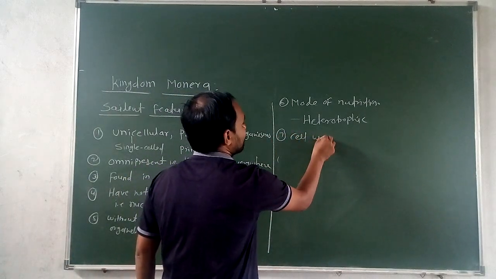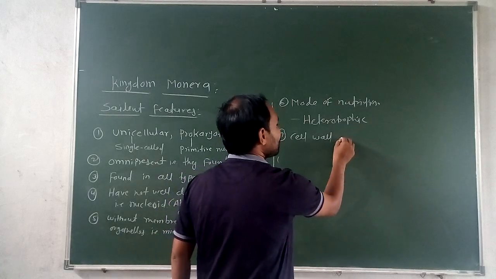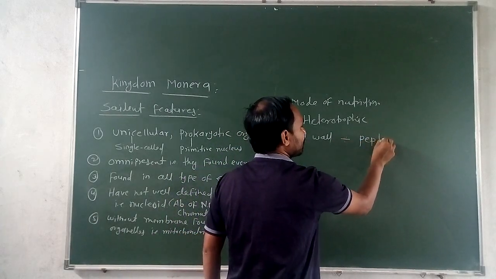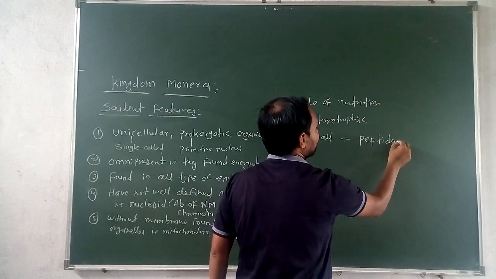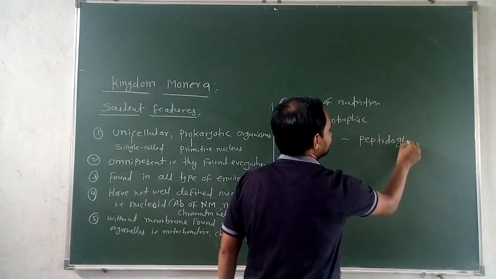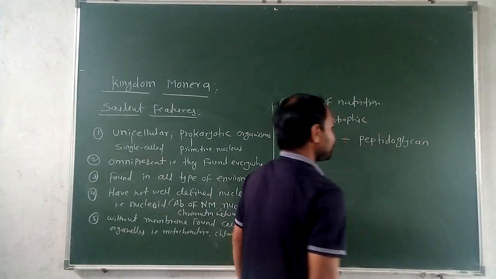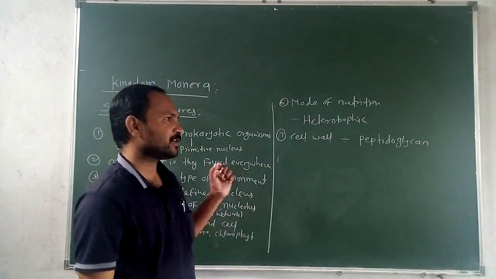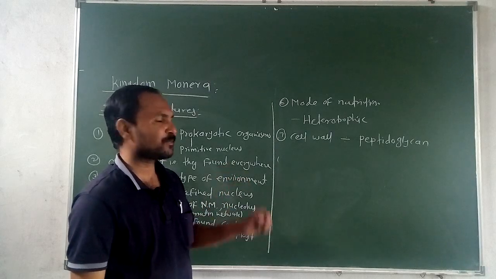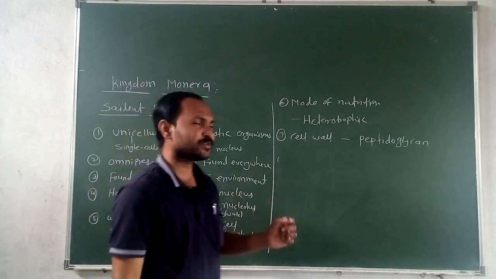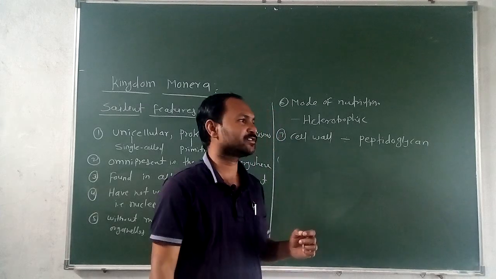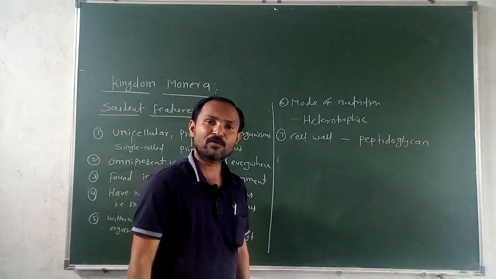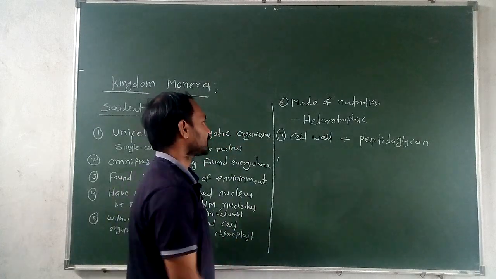Then seventh, cell wall composition. The cell wall of this organism is made up of a component that we call peptidoglycan. Now what is the meaning of peptidoglycan? Peptidoglycan is a chain of sugar and amino acids which makes the cell wall of these organisms.